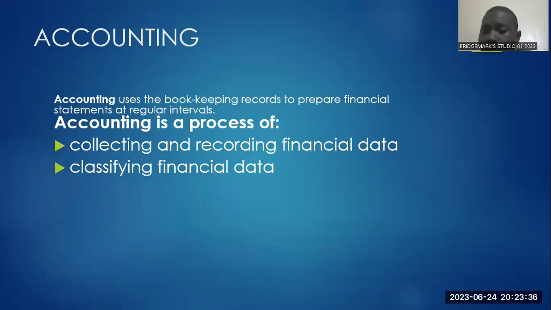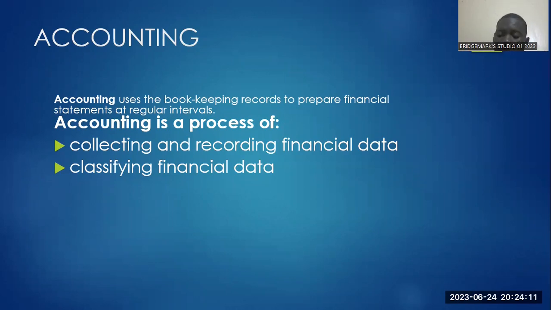Now, expenses are the money which we lose out in a business. We spend money on insurance policies, and we spend money to pay rentals. Let's say, for instance, you're renting a shop. You need to pay rentals, and rentals will be classified under expenses. Then income is the money which we receive from investments which we made as a business, or the money which we receive from the sales we make as a firm.